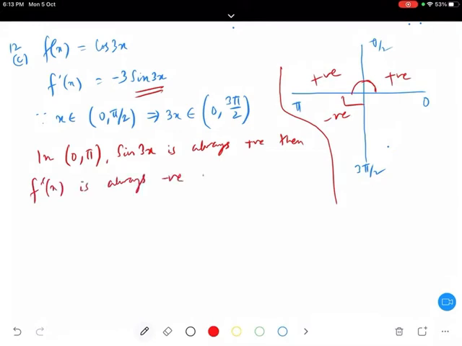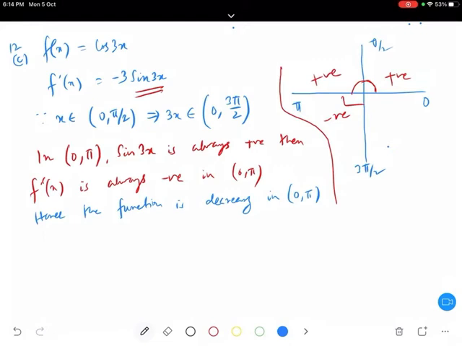Yes or no? Understood? Now we'll take the next one, that is pi to 3 pi by 2. In pi to 3 pi by 2, sin 3x is always negative, then f dash x: if sin 3x is negative and this negative makes positive, then f dash x is always positive.